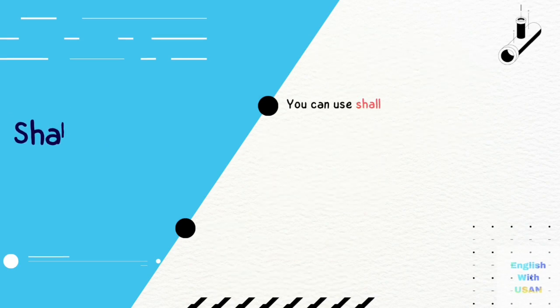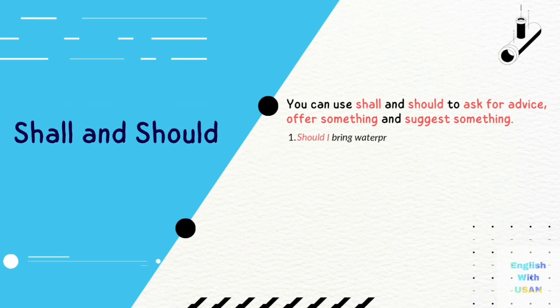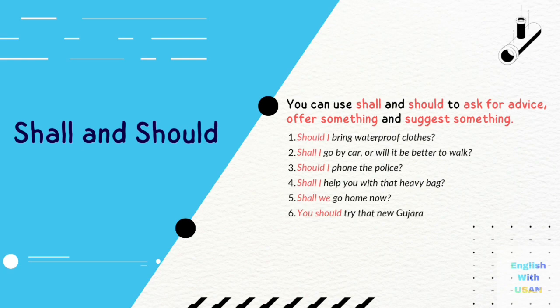Shall and should. You can use shall and should to ask for advice, offer something, and suggest something. For example, should I bring waterproof clothes? Shall I go by car or will it be better to walk? Should I phone the police? Shall I help you with that heavy bag? Shall we go home now? You should try that new Gujarati restaurant.